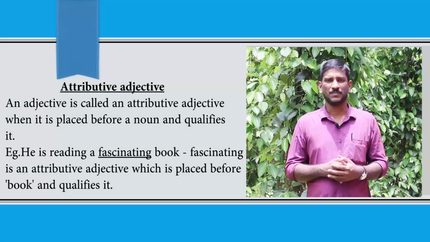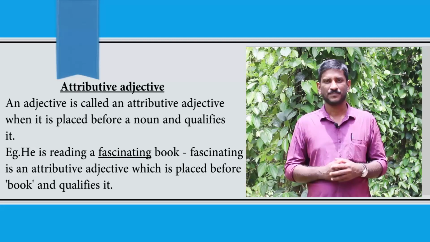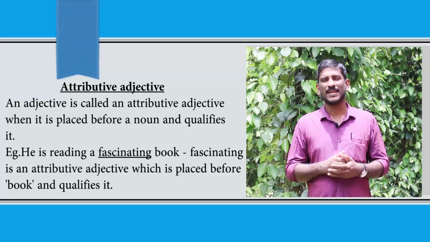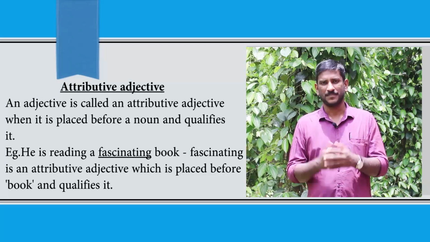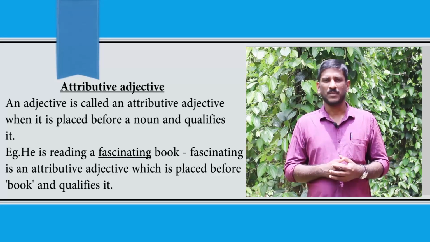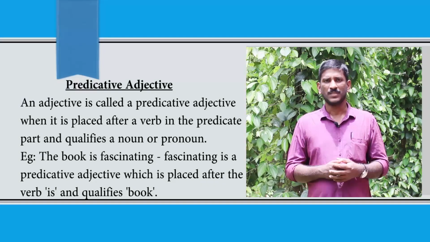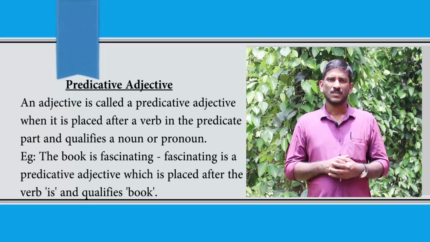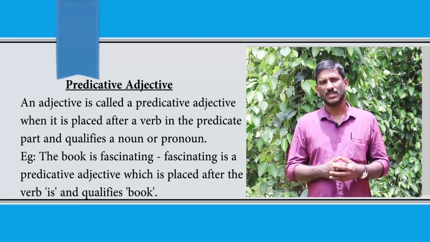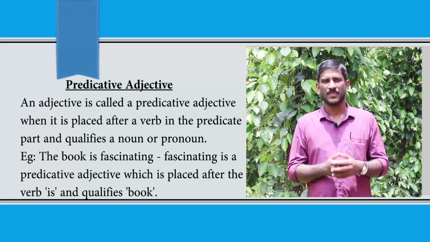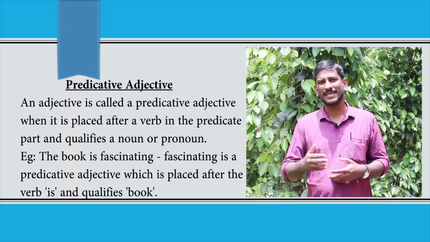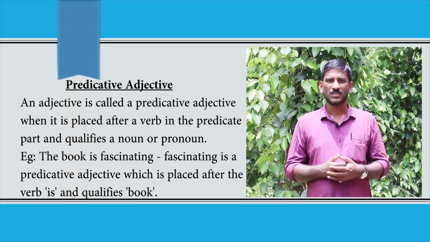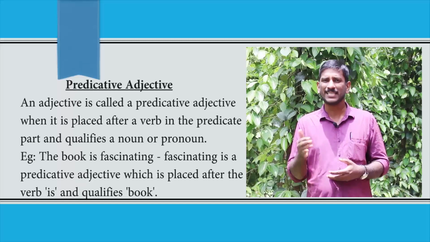Just take an example. He is a smart boy. Smart is an attributive adjective which describes the noun boy. Then take another example. He is smart. There is no noun there. It qualifies the pronoun in that sentence, he. It comes after the verb. So this is a predicative adjective. So adjectives can be used attributively and predicatively.